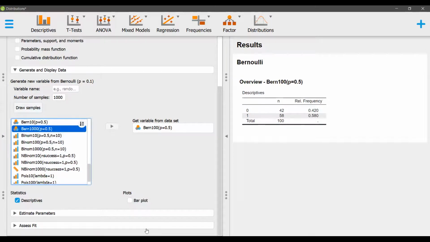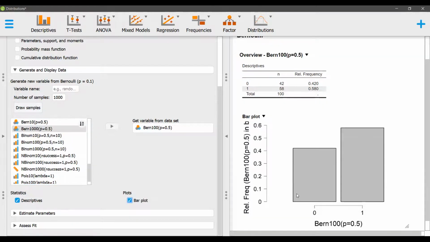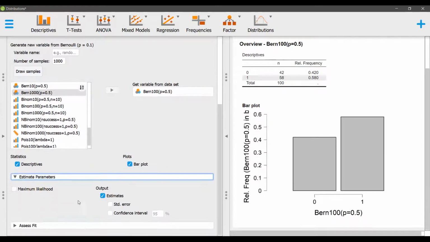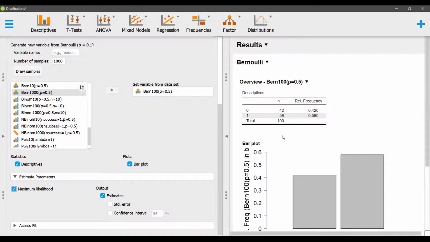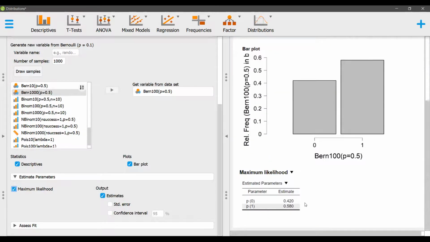So descriptives are over here. We can plot a bar plot also. So these are different ways we can represent the same relative frequency or probability. Then we can estimate parameters. So the maximum likelihood estimate can be plotted. Since we have a finite set and we can have all the values used from our population in the sample, we will have the perfect estimate of those.